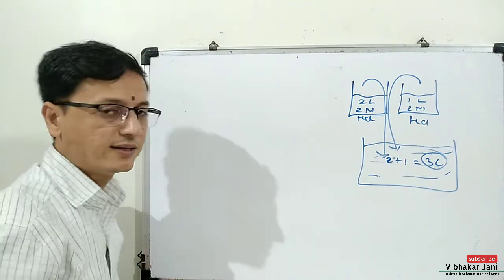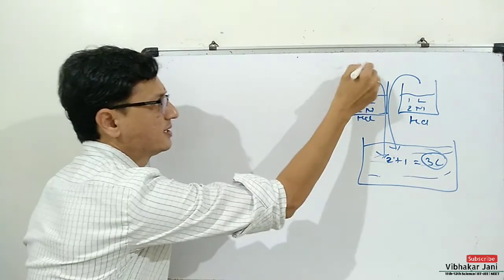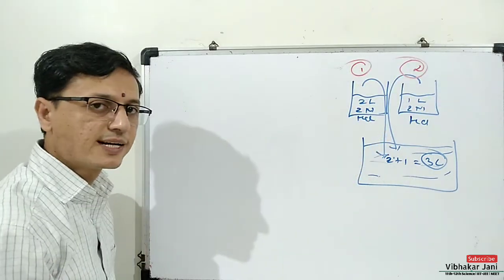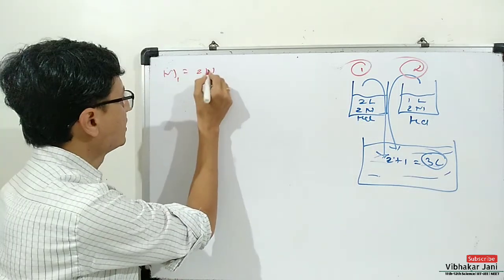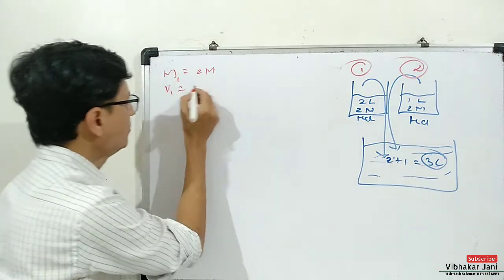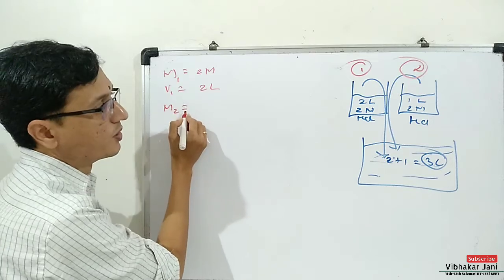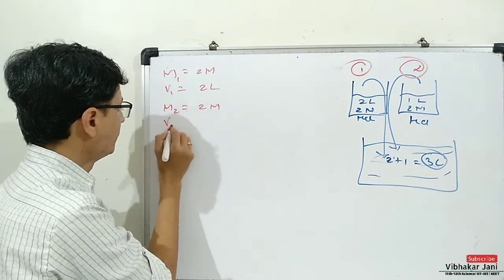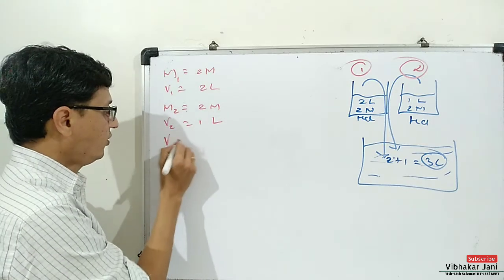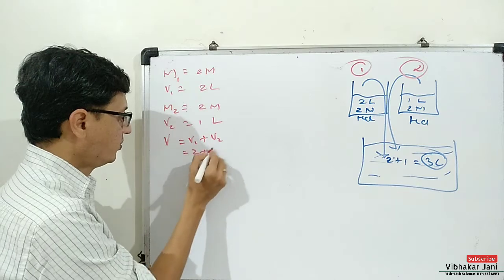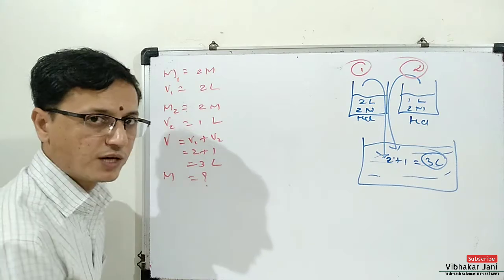Okay. Now let us make a list of given data. Suppose this is our first solution and this is our second solution. So you can call it M1 is equal to 2 molar and V1 is equal to 2 liter. For second solution, M2 is equal to 2 molar and V2 is equal to 1 liter. Now total volume is V1 plus V2, that is 2 plus 1, that is 3 liter. And total molarity is what we are going to find.